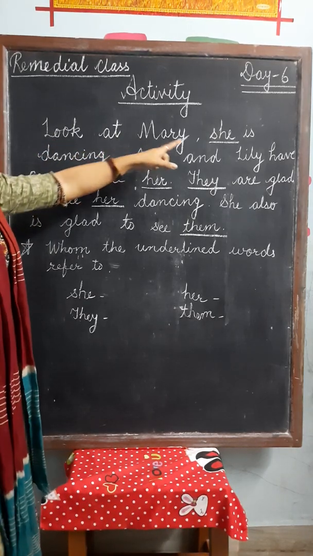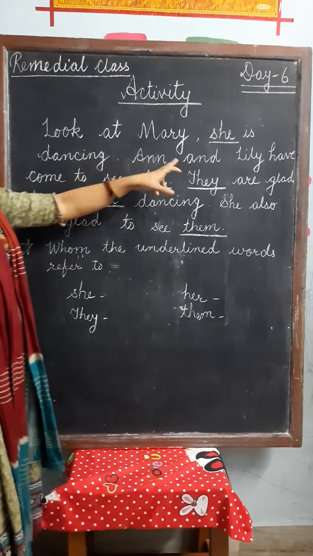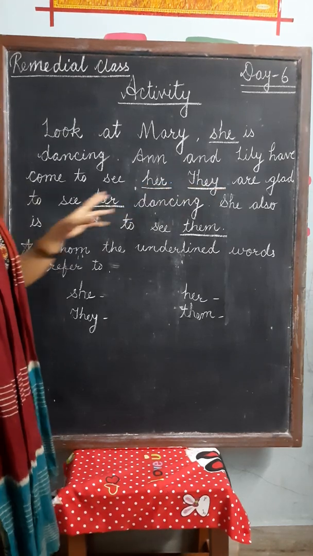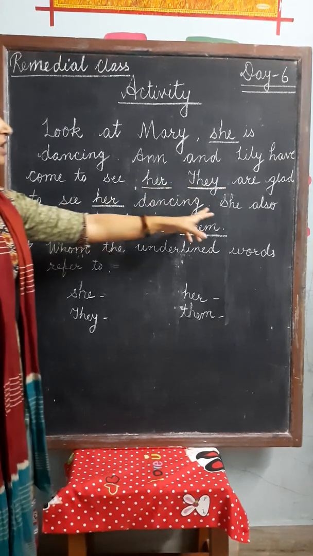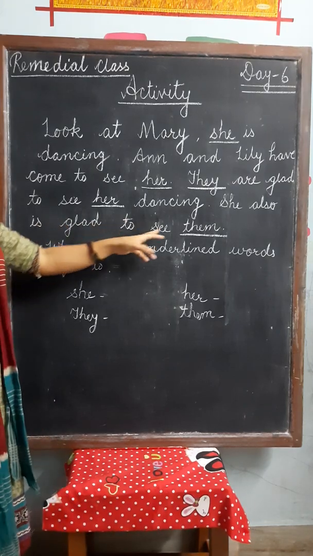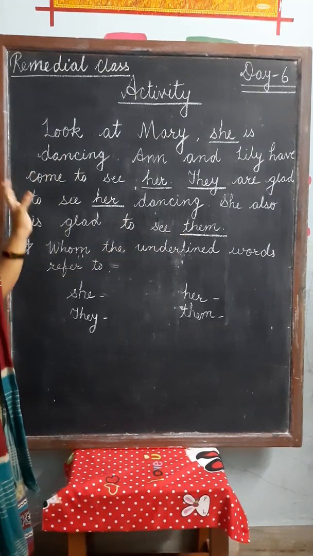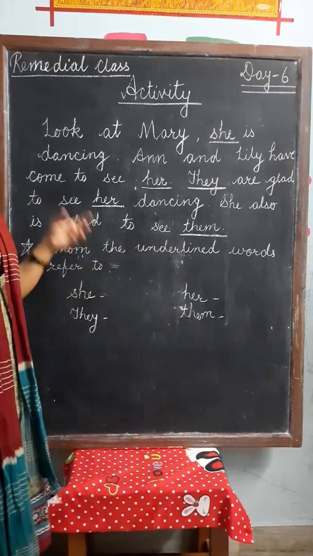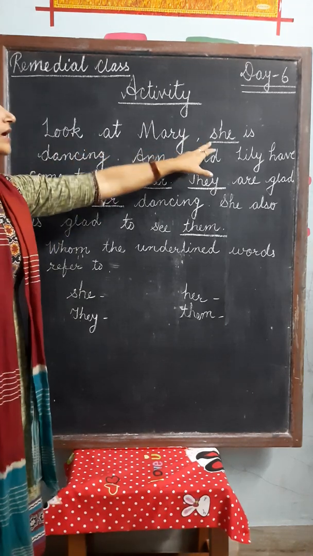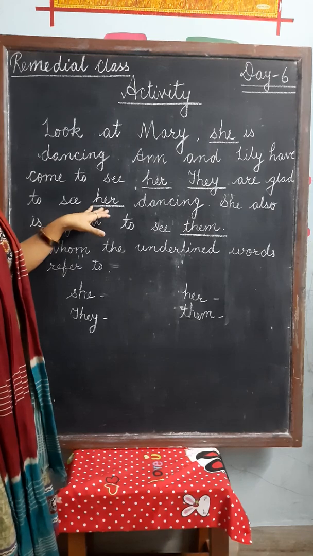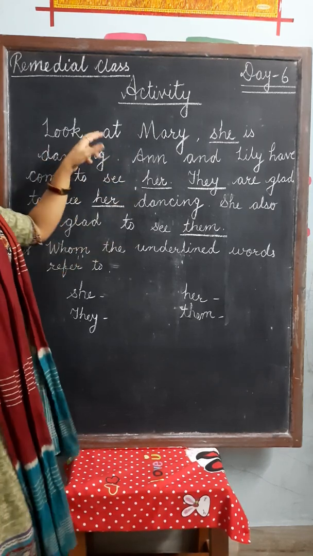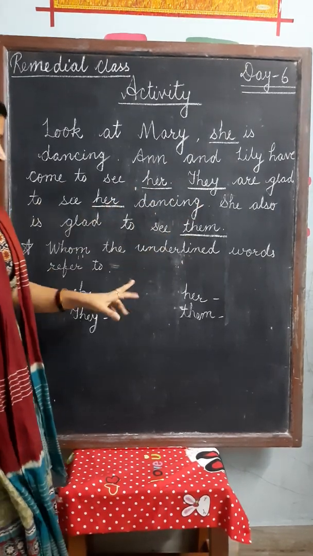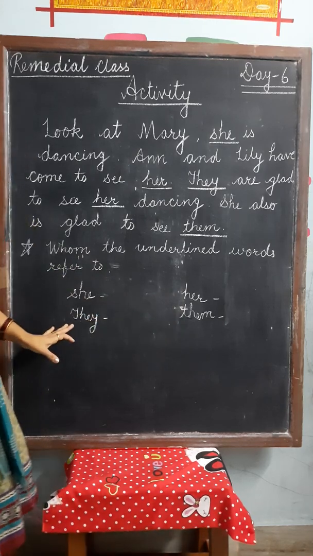Look at Mary. She is dancing. Anne and Lily have come to see her. They are glad to see her dancing. She also is glad to see them. Now, what you are to do is tell whom the underlined words refer to. You are to tell that these underlined words are here in place of which words, like she, her, they, her, again, them. So these words refer to whom?